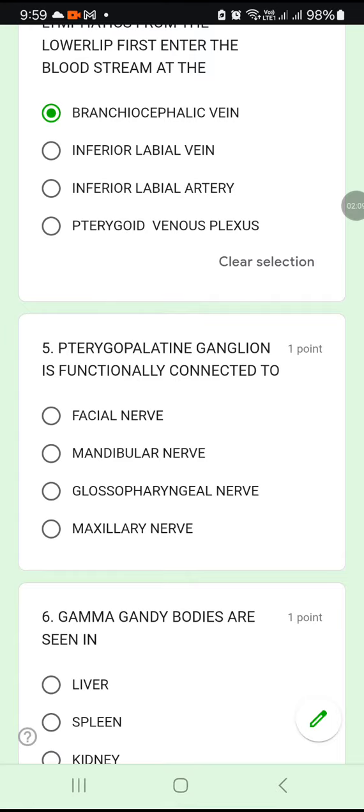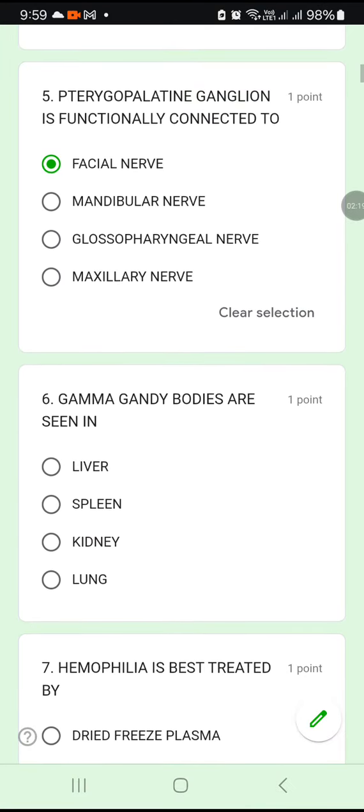Pterygopalatine ganglion is functionally connected to which nerve? Facial nerve or mandibular nerve or glossopharyngeal nerve or maxillary nerve? Pterygopalatine ganglion is functionally connected to facial nerve. Option A. Question 6. Gamma antibodies are seen in liver, spleen, kidney or lungs. Very easy question. Gamma antibodies are seen in the spleen.